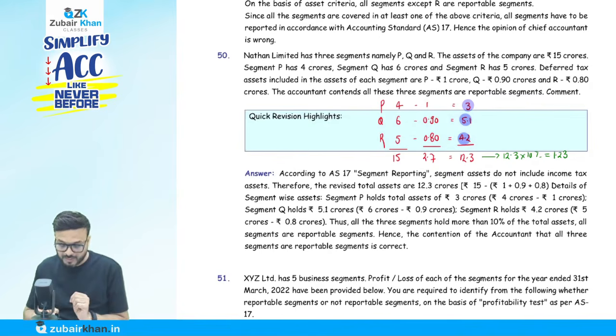4 minus 1 is 3, 6 minus 0.9 is 5.1, 5 minus 0.8 is 4.2. These are the segment assets. Now take 10% of 12.3. That comes to 1.23. So here, this is 1.23. We have to consider these, not the income tax asset. So this 3 is more than 1.23, it's reportable. 5.1 is more than 1.23, reportable. 4.2 is more than 1.23, it's a reportable segment. Got the point?